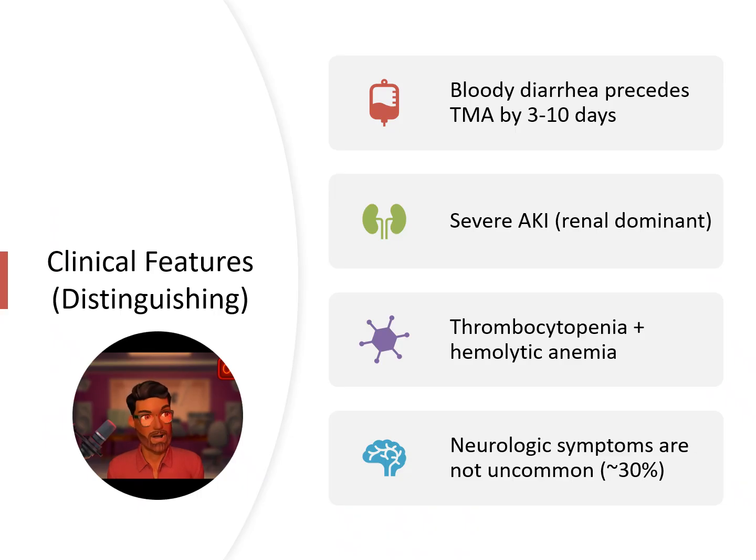Distinguishing features of E. coli HUS: bloody diarrhea, which typically precedes the TMA by about 3 to 10 days. Severe AKI, renal dominant organ disease. However, they can have neurological symptoms. Thrombocytopenia and hemolytic anemia, again, all features of TMA.